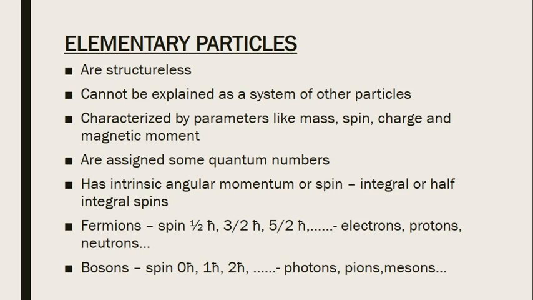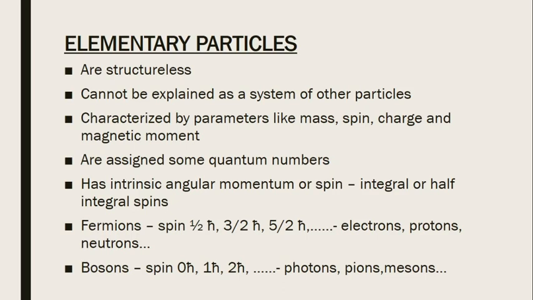They are structureless and they cannot be explained as a system of other particles. You can take the example of the electron. You know that the electron has a charge, mass, spin and magnetic moment also. So all the elementary particles have mass, spin, charge and magnetic moment.